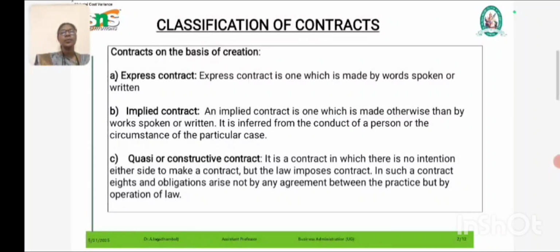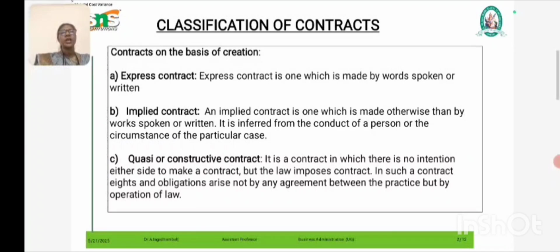Next is the implied contract. An implied contract is not made by words spoken or written, but by the conduct of the person in particular cases.